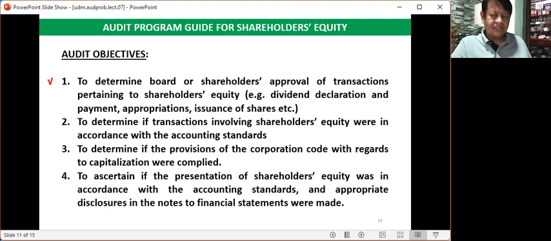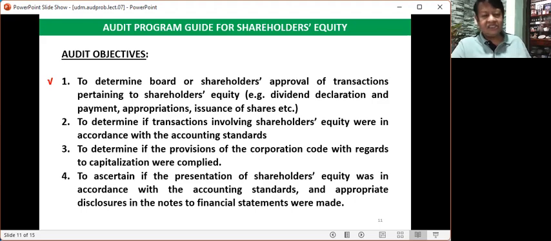Debit, retained earnings unappropriated, and credit, retained earnings for certain appropriations. Whenever you issue share capital, there will be a journal entry: debit cash, credit ordinary share capital, or preference share capital. In audit, every journal entry must be supported by documents.